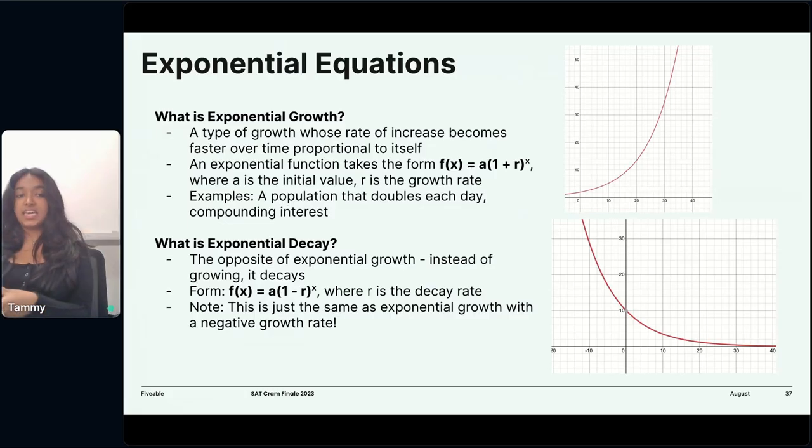Now, what is exponential decay? It's basically the opposite of exponential growth. Instead of growing, it's decaying or going down. So as time increases, the quantity is decreasing by a constant rate. This one's form is very similar to our exponential growth one. It's f(x) = a(1 - r)^x, where r is the decay rate. The note is that it's the same as exponential growth, just with a negative growth rate. So keep that in mind when you're memorizing that formula. All right, let's move to the next slide, please.